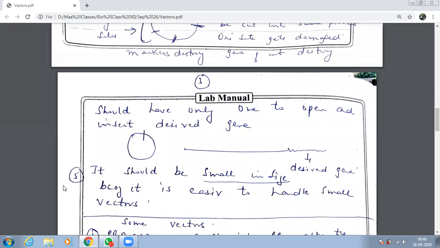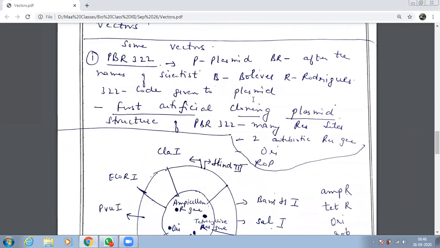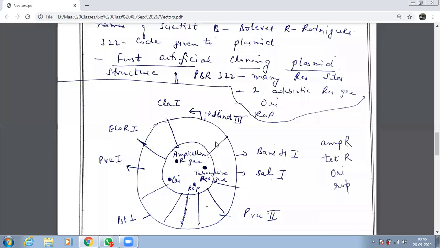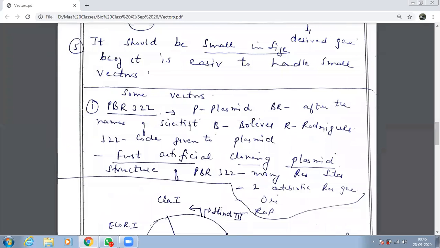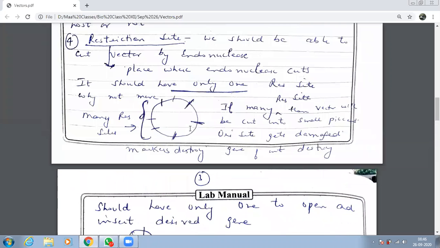We have to draw. It is something like this. PBR322 ये वाला structure है. Before I move on to this, I want you to first quickly revise what I see. This is PBR322. It's there in your syllabus. Only one vector is there in your syllabus. इसको हम detail में पढ़ेंगे अभी.